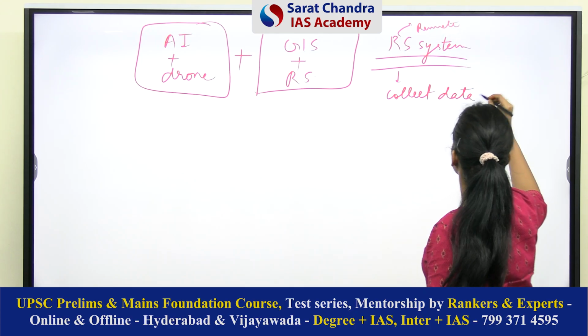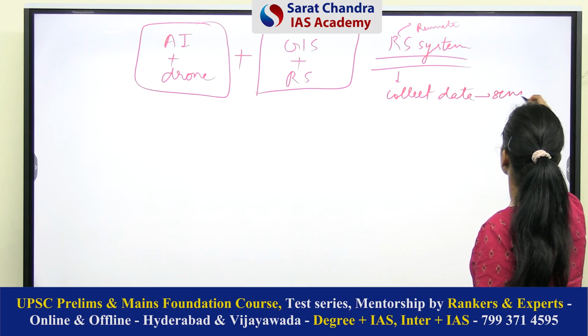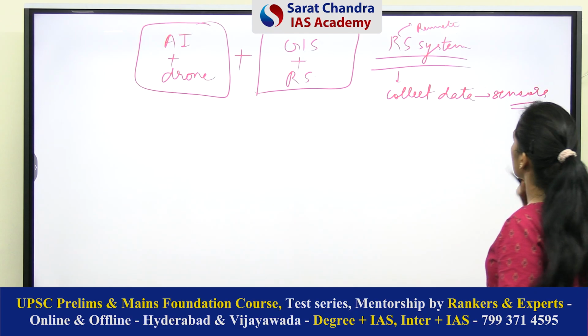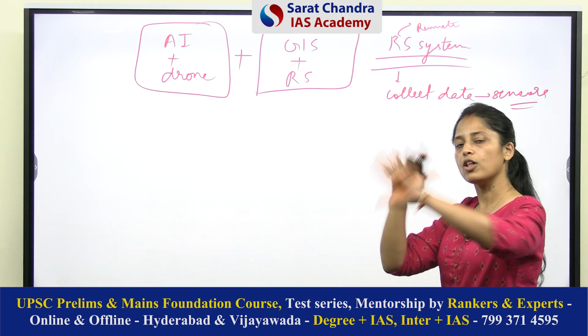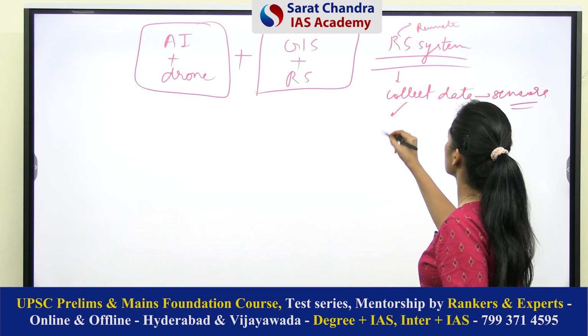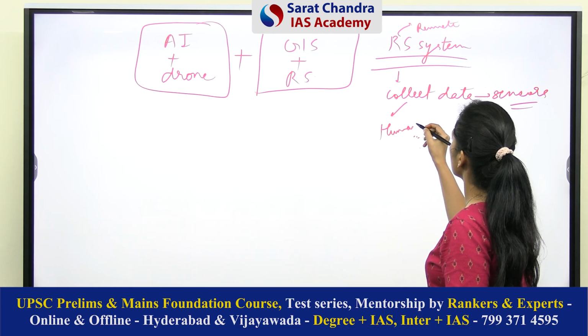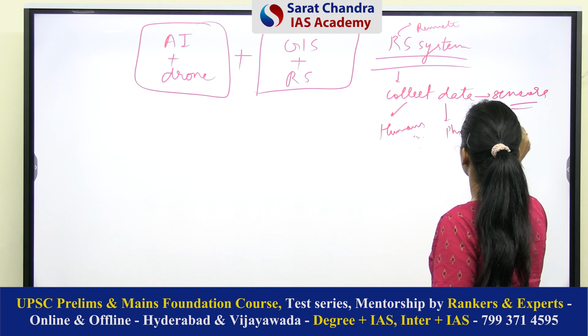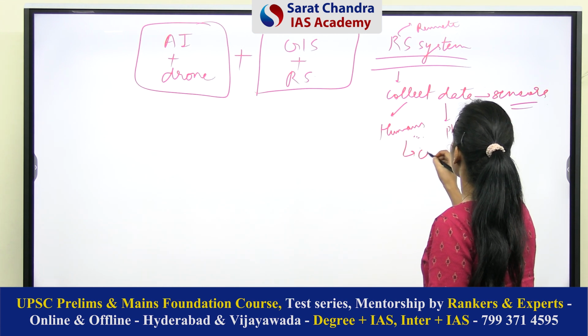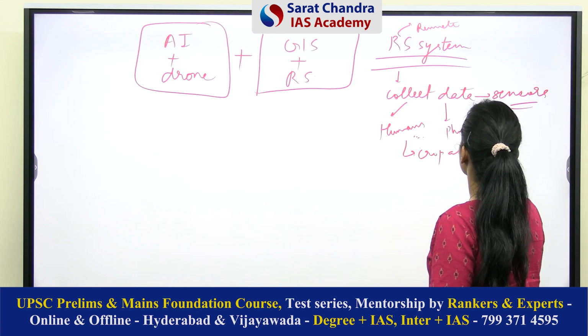So this data is collected based on the sensors, which can be active or passive. So remote sensing technology collects data of all the features on the earth's surface. So these features can be related to humans also. It can be related to the physical features also. So data, for example, related to crop assessment.